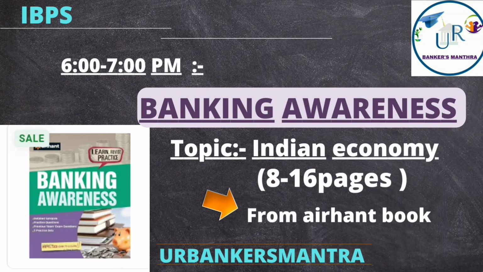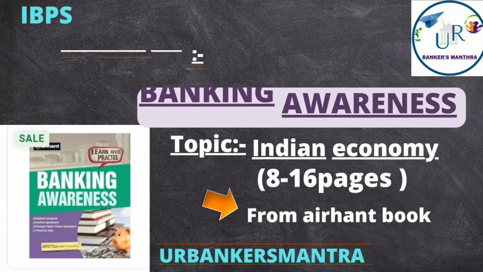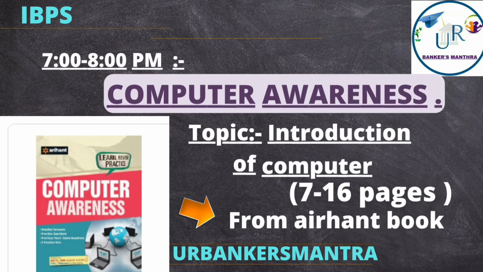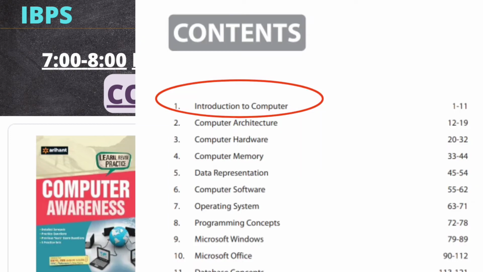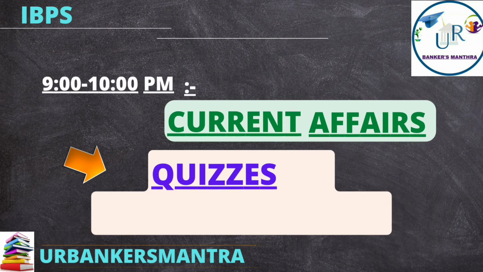After that, give 1 hour each to reading banking awareness and computer awareness. For banking awareness, read the Indian economy topic from page 8 to page 16. For computer awareness, read page 7 to page 16. Those PDFs are in my Telegram group. In those PDFs, we have chapter-wise multiple choice questions, and those are like revision for our preparation. So read all those for 1 hour each, banking awareness and computer awareness.